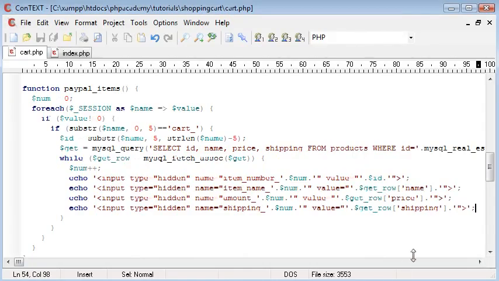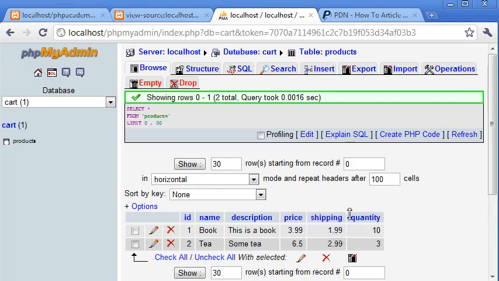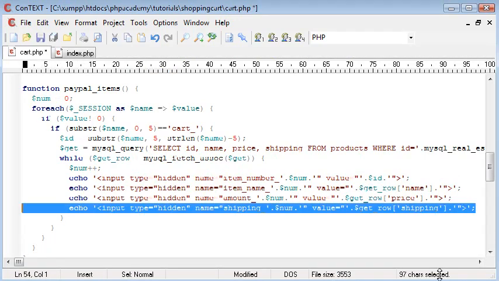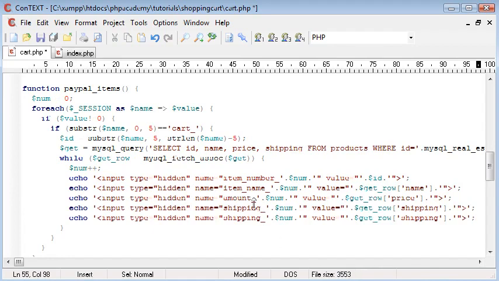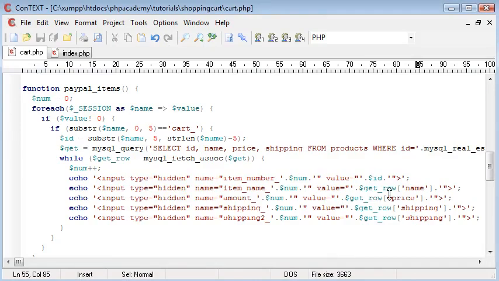So you can either specify this inside the database and then add it in by saying get row and your own thing. So by now you should be able to add your extra shipping field in and say for each additional item. But what I'm going to do is just copy this line, paste that in and say shipping 2, and then have it exactly the same. So if I was to purchase 2 lots of tea and the shipping is $2.99, this would just be doubled. So we're not adding each additional piece in.